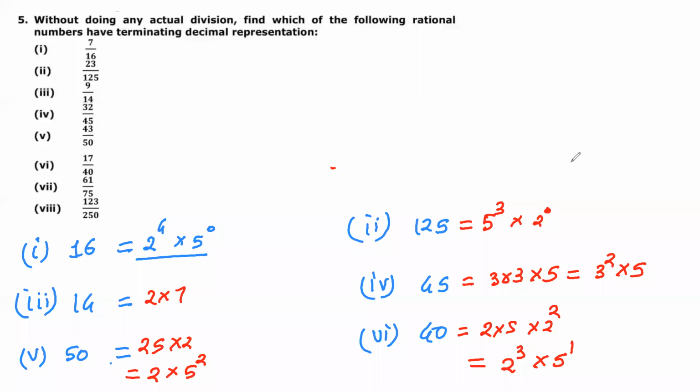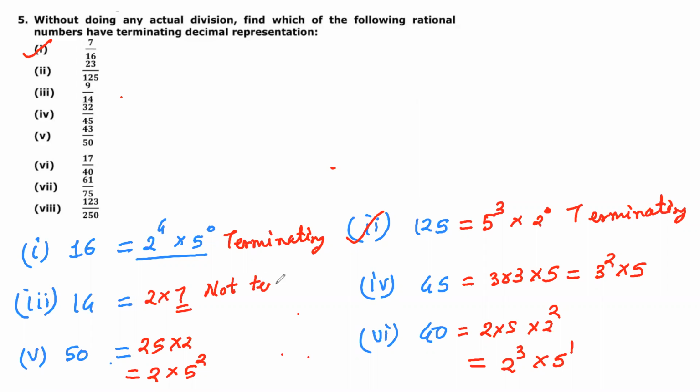Can you say now which one is terminating decimal and which one not? First one is terminating. Very good. Second one is terminating, very nice. Now third one, no, it's not terminating, because it is not 5, it is 7.